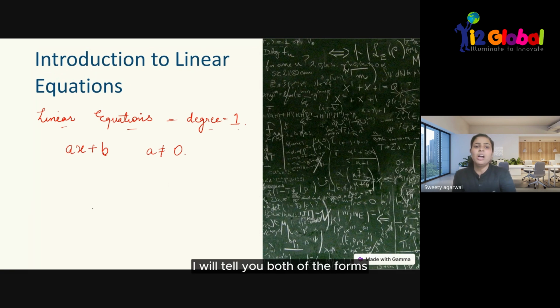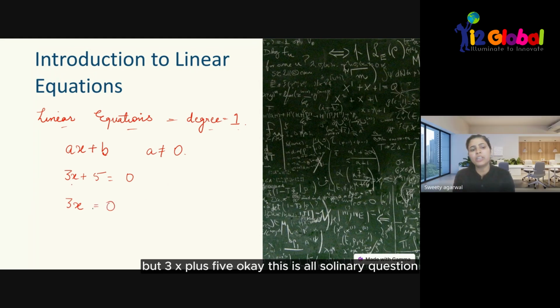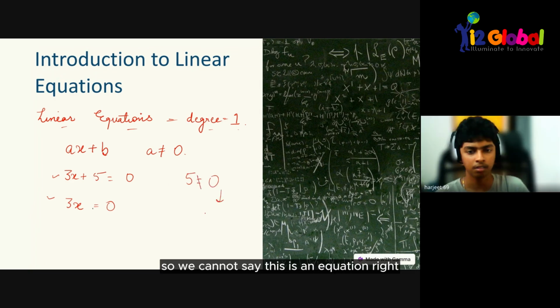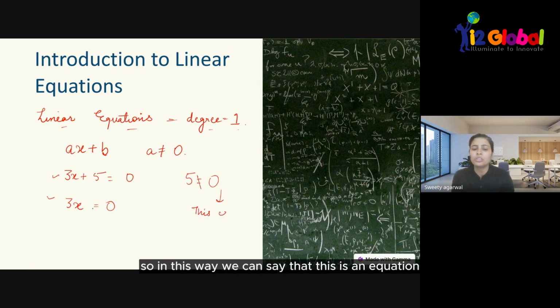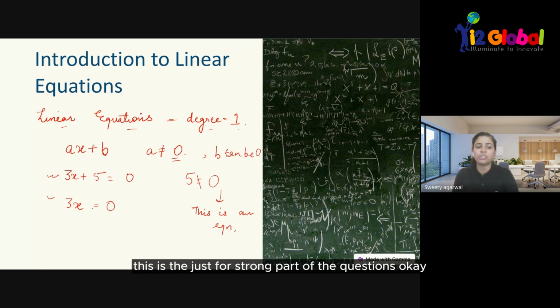For example, I will tell you both of the forms. This is also a linear equation, like 3x plus 5, and this is also a linear equation, where b is 0. But if a becomes 0, that means only this part will be left, so we cannot say this is an equation. In this way, a cannot be equal to 0, but b can be 0. I'm not saying that every time b should be 0, but b can be 0. This is just the intro part of linear equations. Any doubt here?